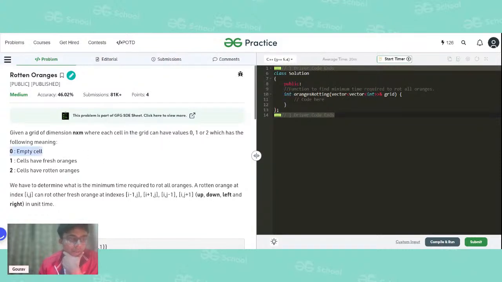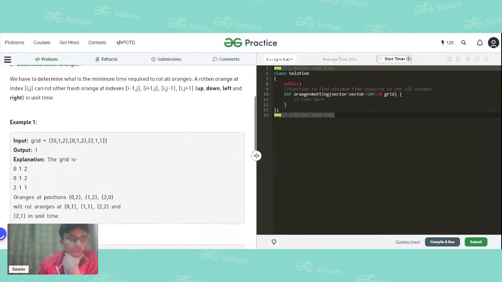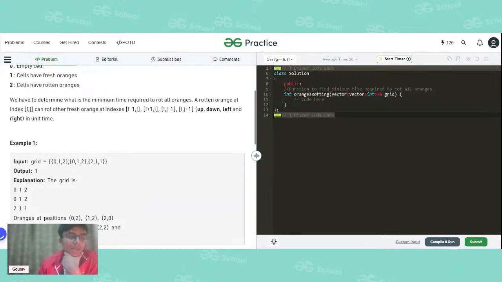0 means that it is an empty cell. 1 means that it has a fresh orange. 2 means that that particular cell has a rotten orange. The question is saying that we have to determine the minimum time required to rot all the oranges. So basically, how will we rot all the oranges? A rotten orange at index i, j can rot other fresh oranges at index i minus 1, j; i plus 1, j; i, j minus 1; i, j plus 1. That is up, down, left, and right, in 1 unit time. And we have to tell what is the minimum time it will take.